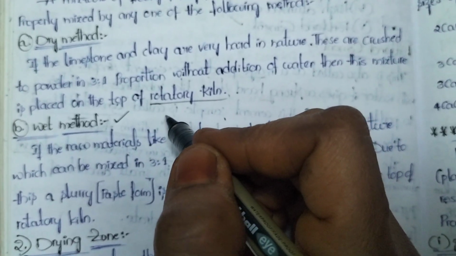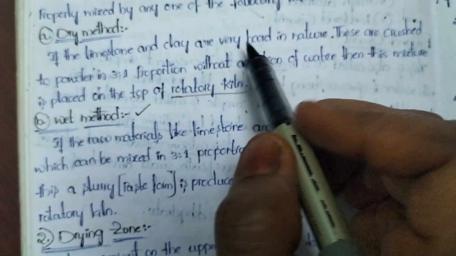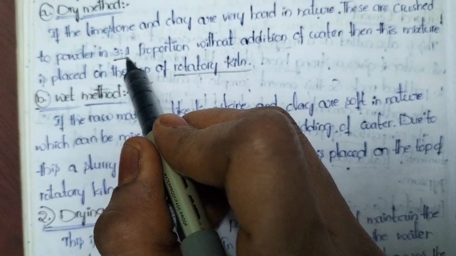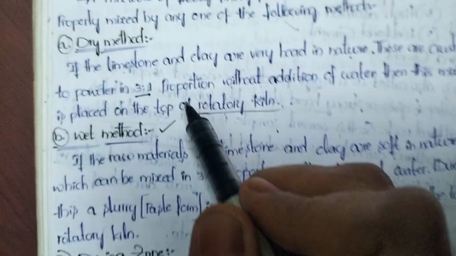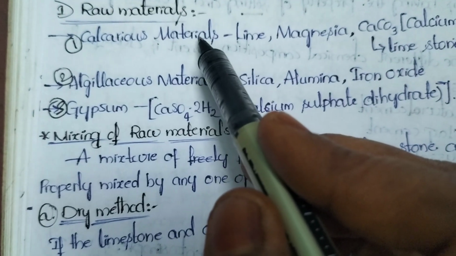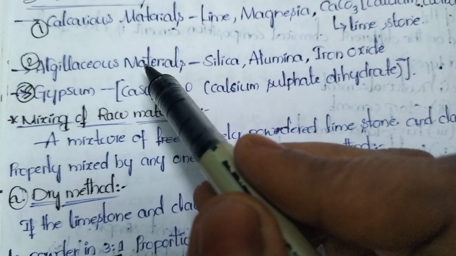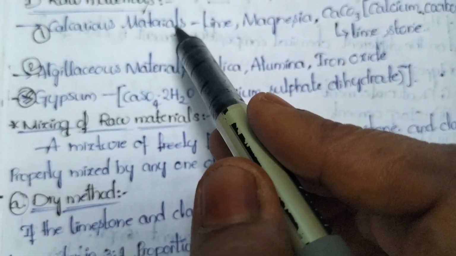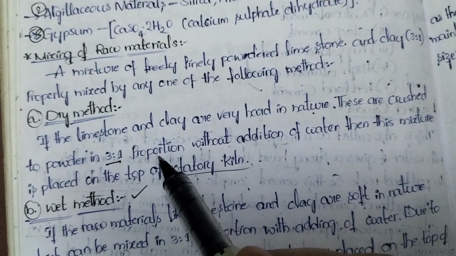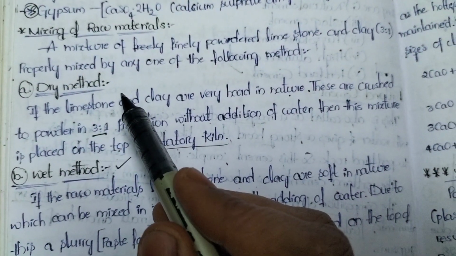If the raw materials are very hard in nature, we should crush them in 3:1 proportion. This proportion is important. Calcareous materials 3, argillaceous materials 1. That means 75% calcareous materials and only 25% argillaceous materials. What is the ratio of calcareous and argillaceous? 3:1.